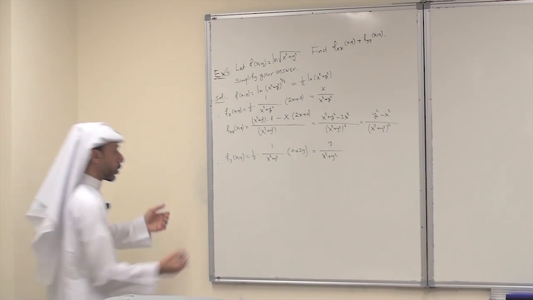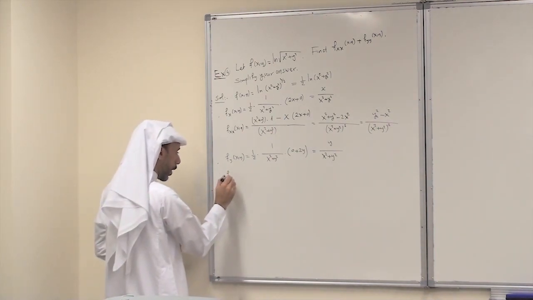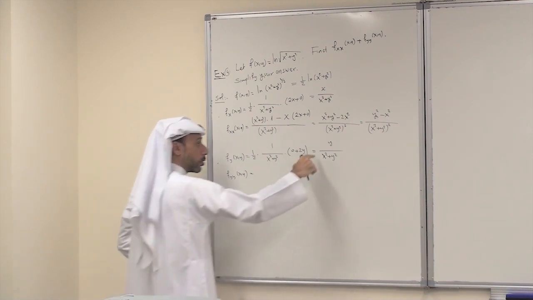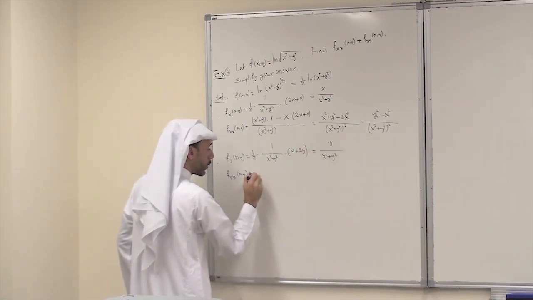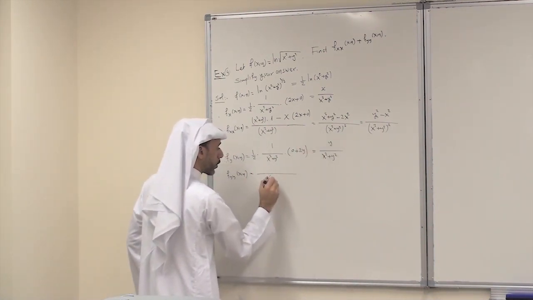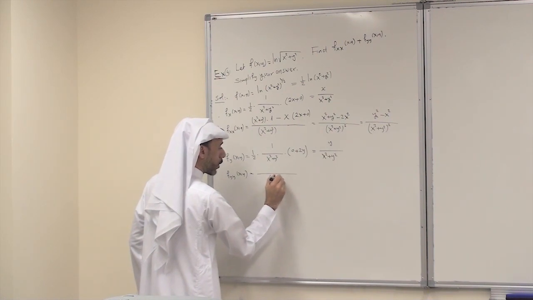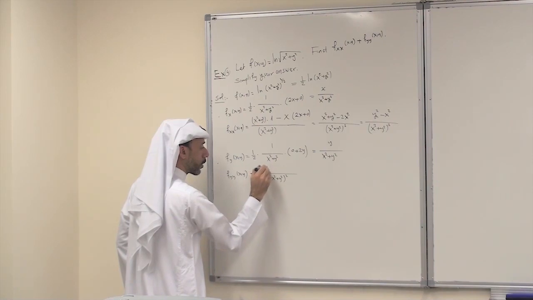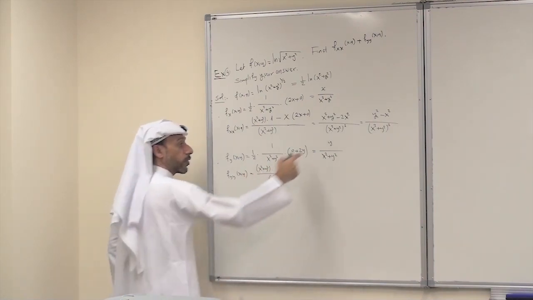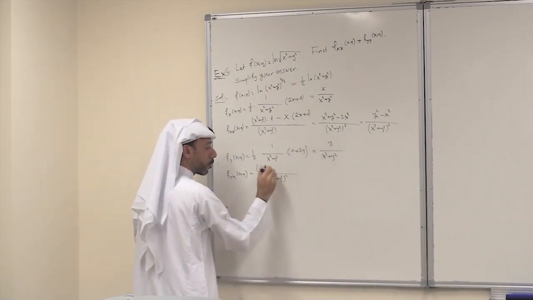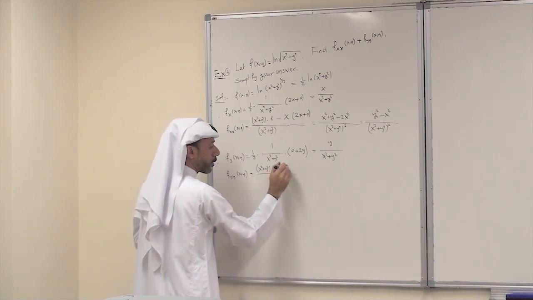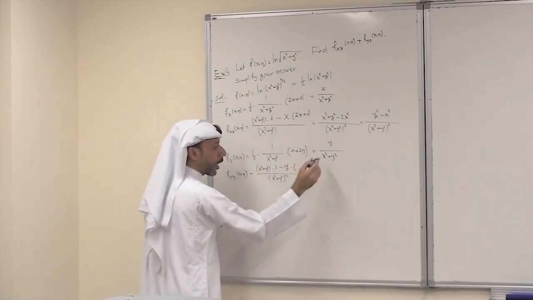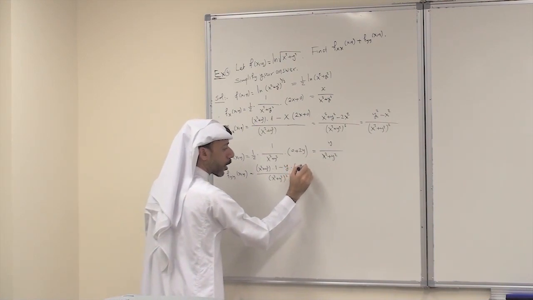Again, differentiate again with respect to y. So this is f sub y at xy. Using the quotient rule, so this is the denominator squared, x squared plus y squared, the denominator, x squared plus y squared, times derivative of the numerator with respect to y, it is 1, minus the numerator, y, times derivative of the denominator with respect to y. So this is 0 plus 2y.